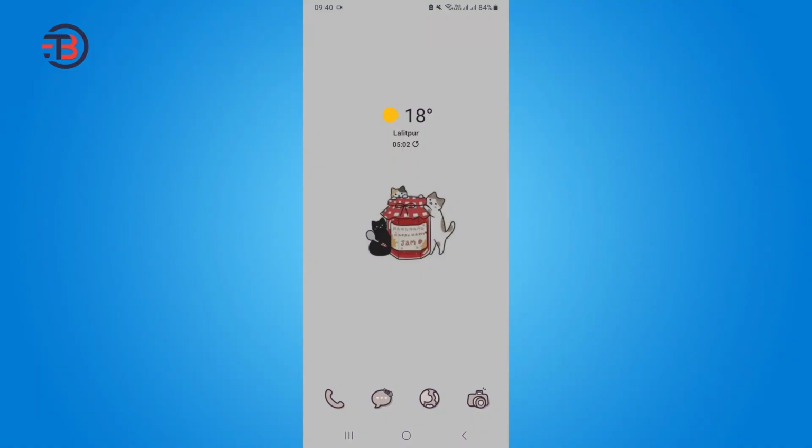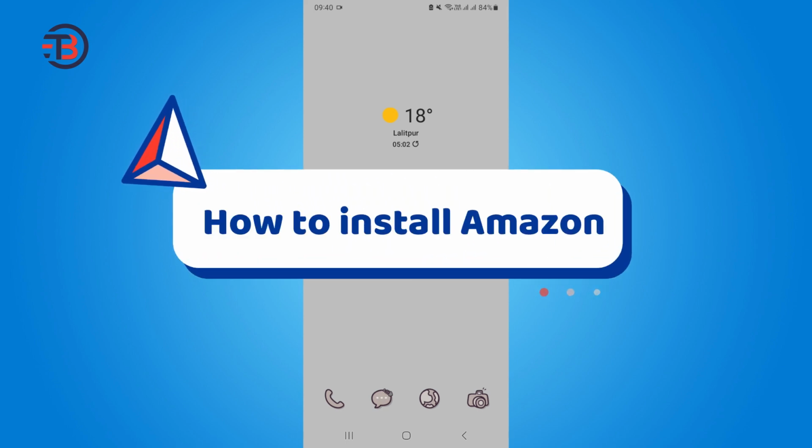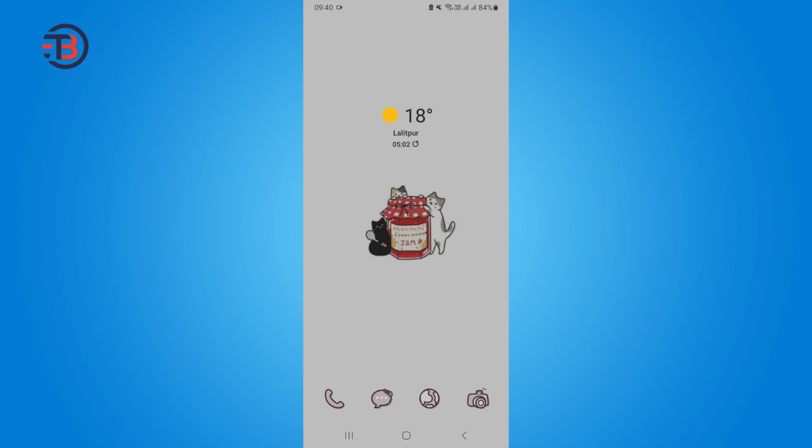Today I'm going to show you a short tutorial on how to install Amazon. It's pretty simple, so let's get started. First, go ahead and open Play Store on your mobile device.